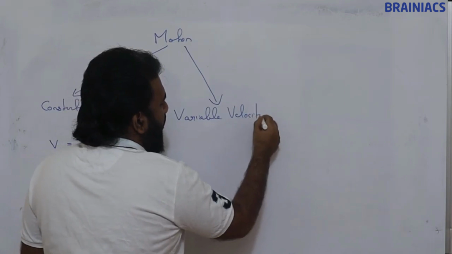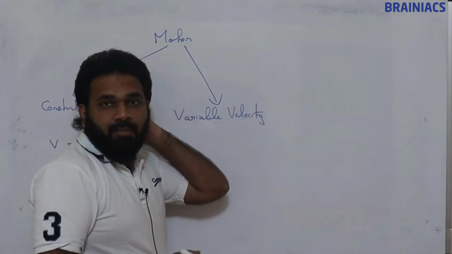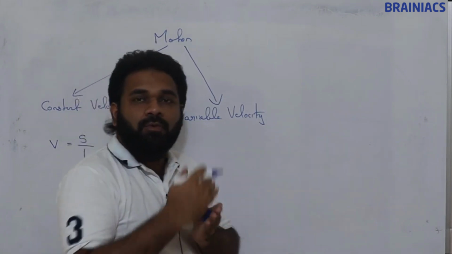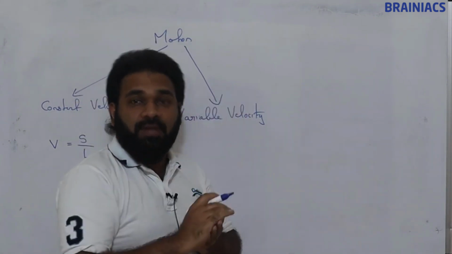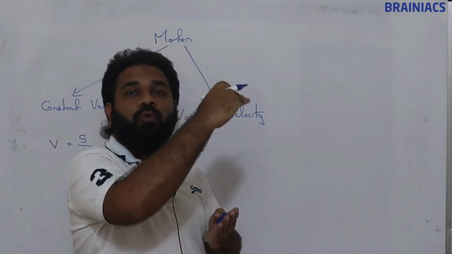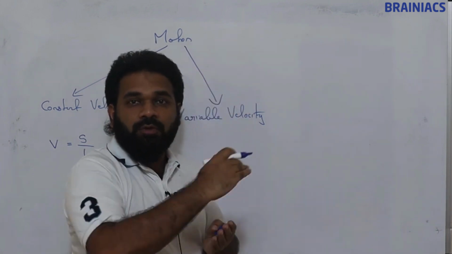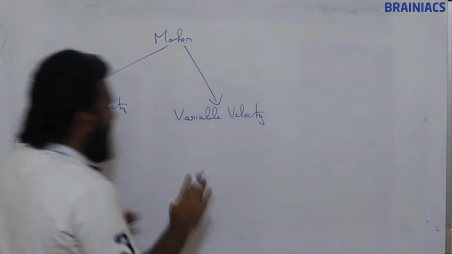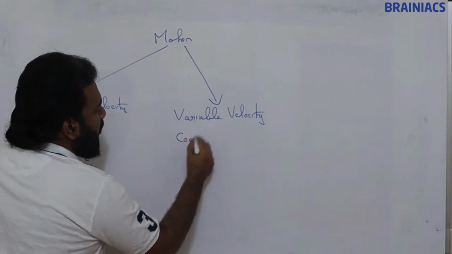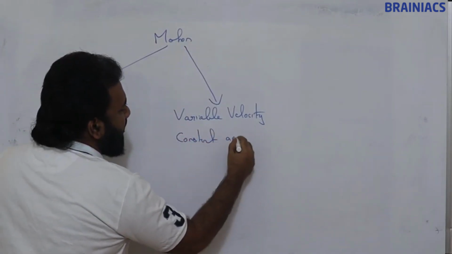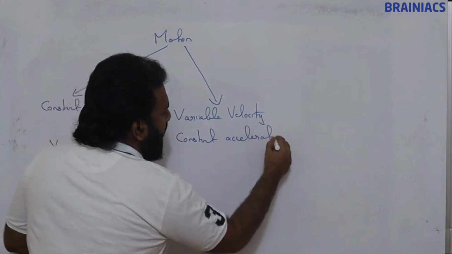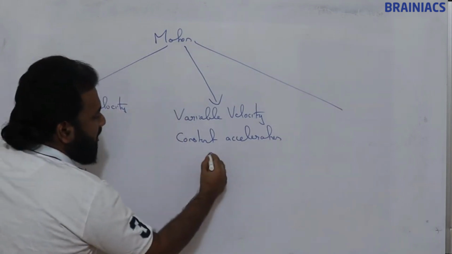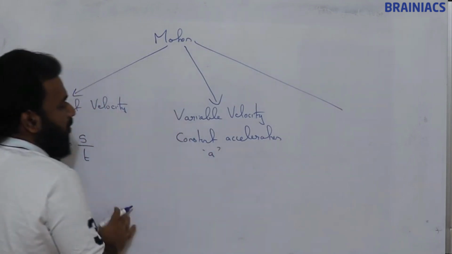Variable velocity. Velocity will be changing, but changing at a constant rate, just like from 2 to 3, 3 to 4, 4 to 5, or otherwise 0 to 2, 2 to 4, 4 to 6, or otherwise 0 to 3, 3 to 6, 6 to 9, a constant increase. That means this is going to be constant acceleration. Constant acceleration. So here we will have a particular value of a.